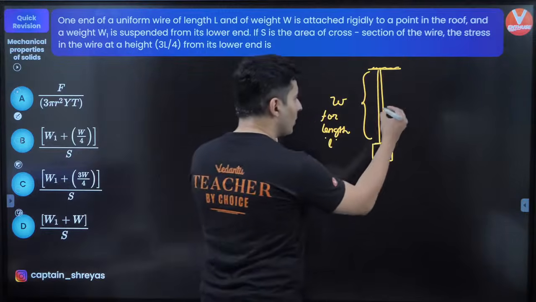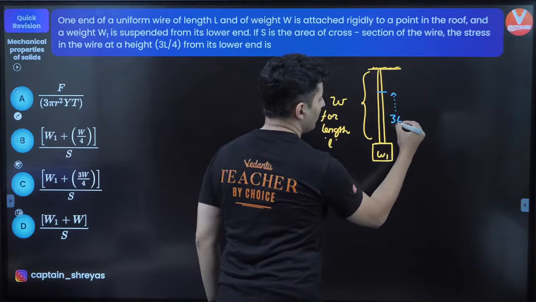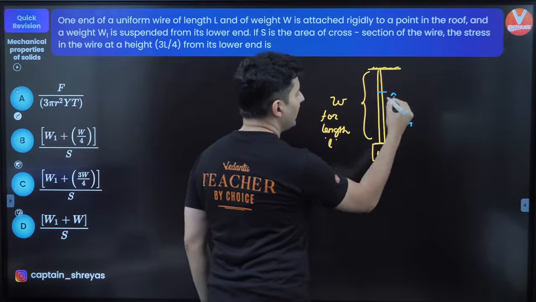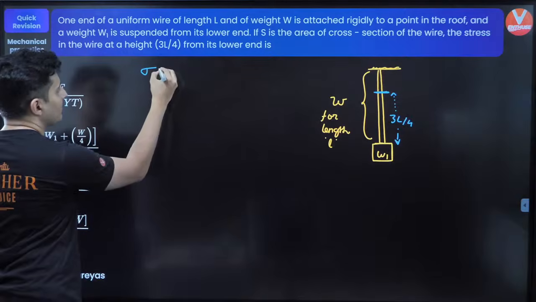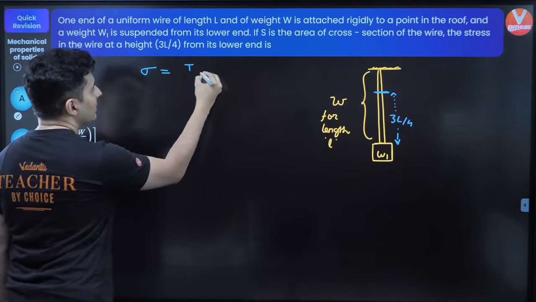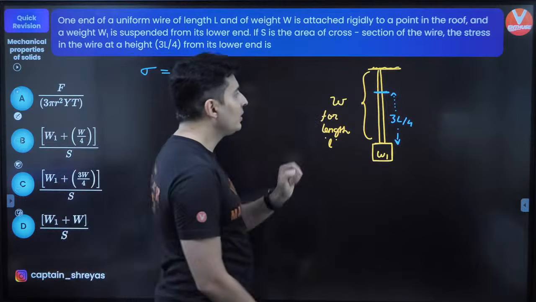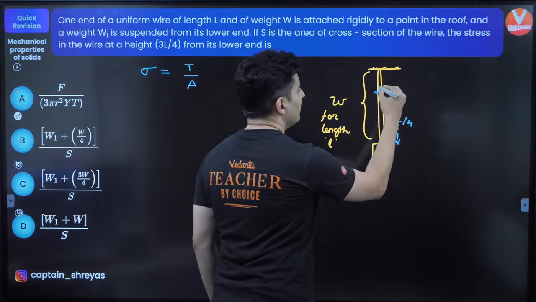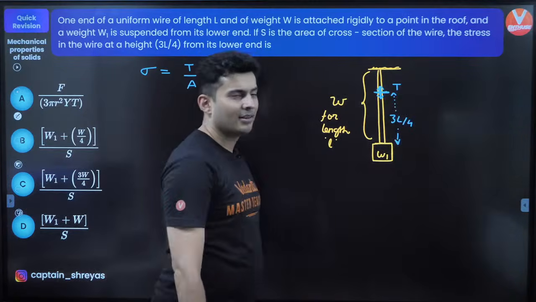So 3L by 4 will be somewhere over here. At this point, what is the stress? In order to find the stress, you need to find the tension at that point, because stress is force by area. So we need to figure out what is the tension force over here.